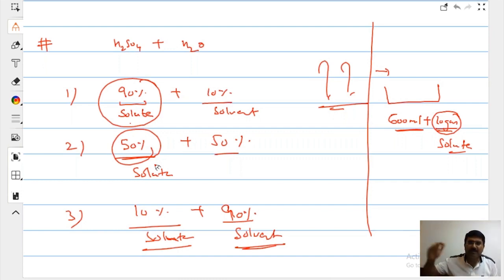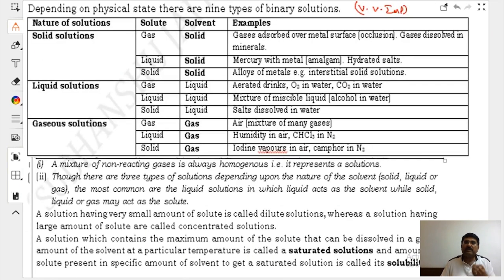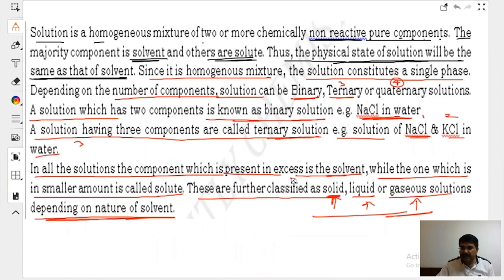When we think of JEE Advanced, the teacher is also smart. He is not going to ask you to define solute and solvent. He is going to ask some questions like this. As a definition, you will write the common definition: which is present in excess is a solvent, while the other one is called the solute.